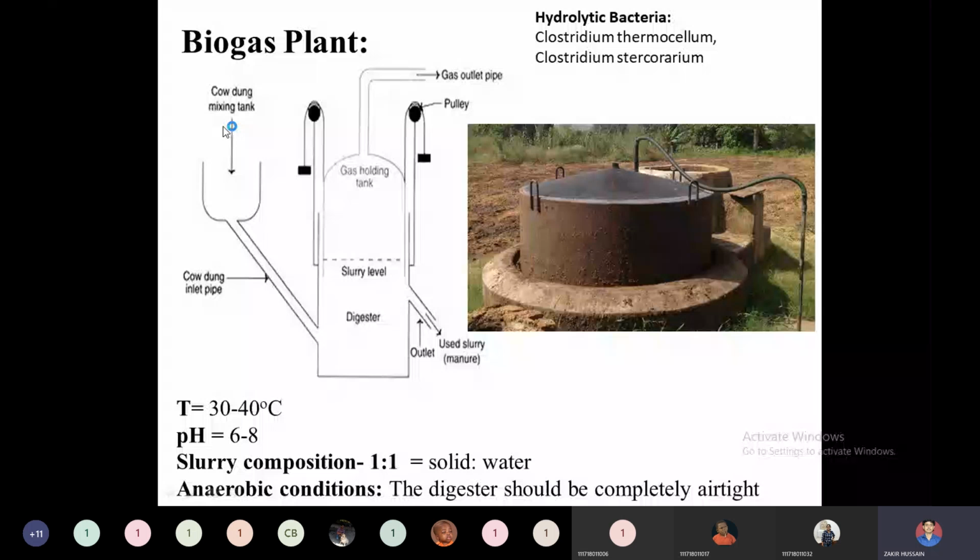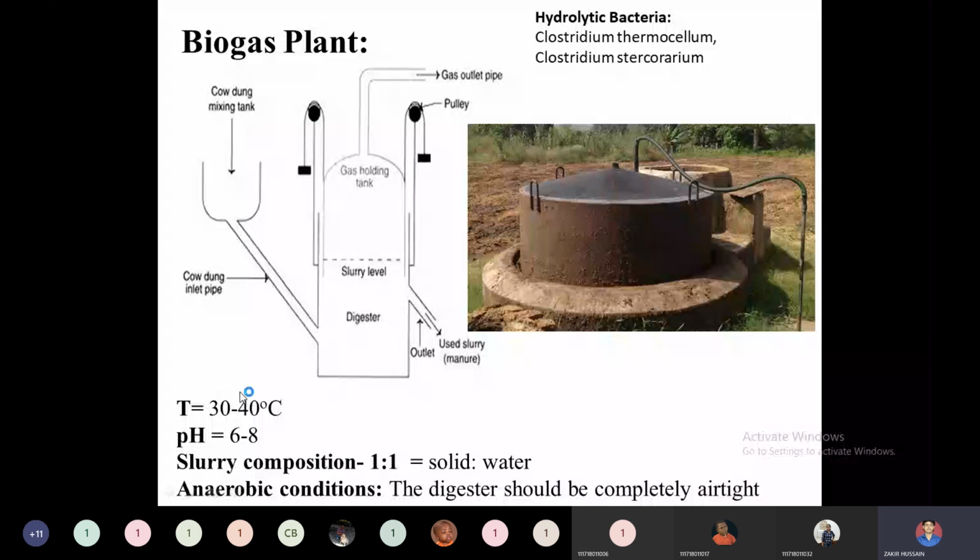We can list out that the temperature between 30 to 40 degrees centigrade will be ideal for the formation of biogas. Whereas 2 or 3 research papers are saying 50 to 60 degrees centigrade will be very beneficial for the formation of biogas.